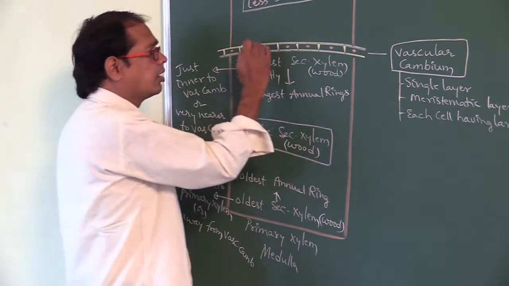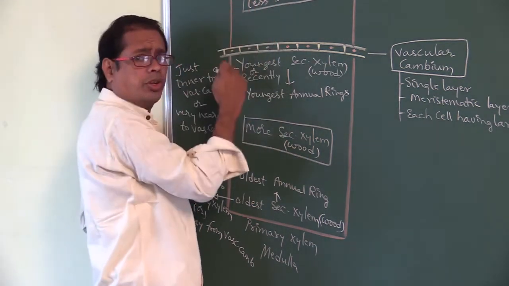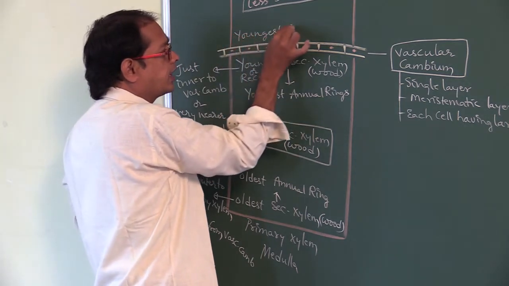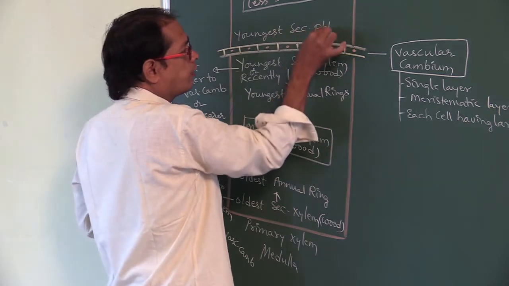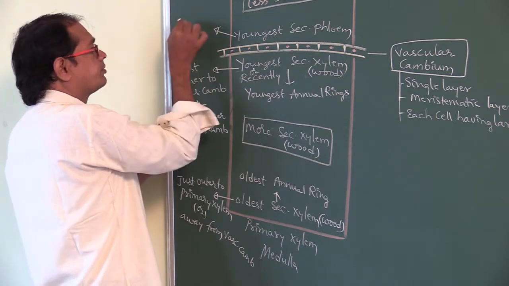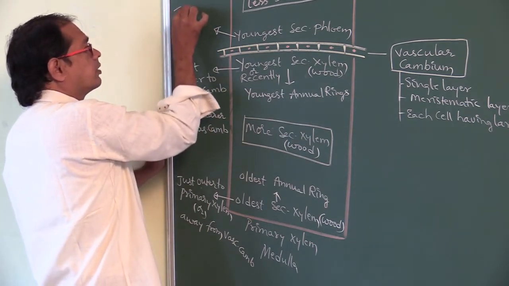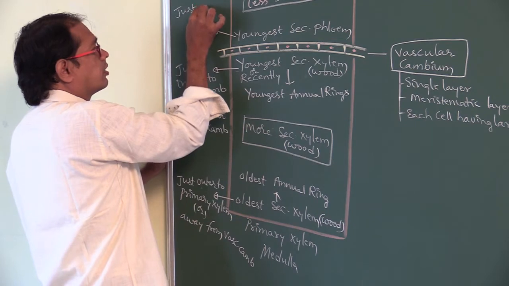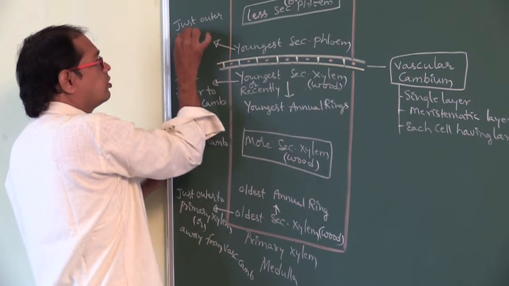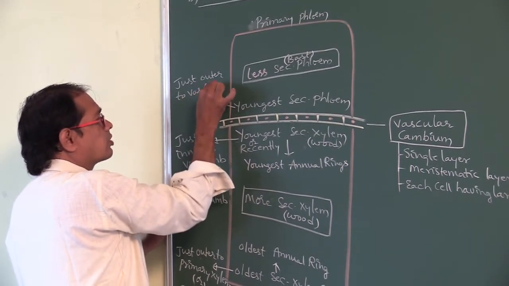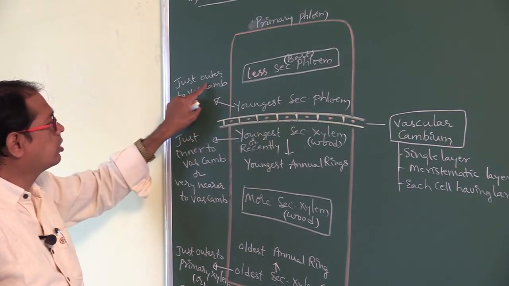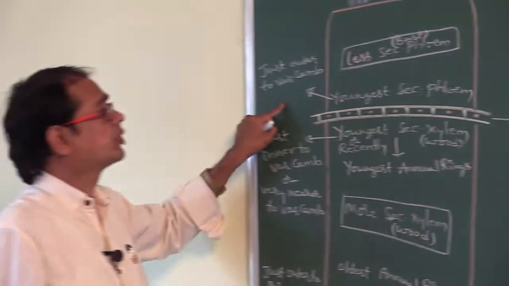And similarly, from this vascular cambium, secondary phloem is produced. The youngest secondary phloem is present just outer to the vascular cambium.